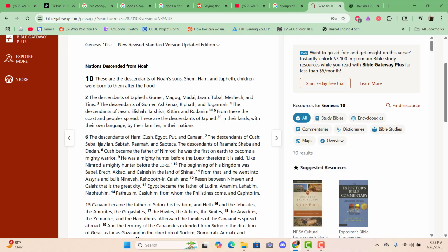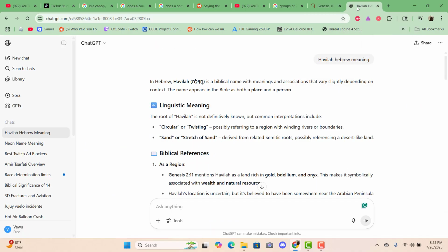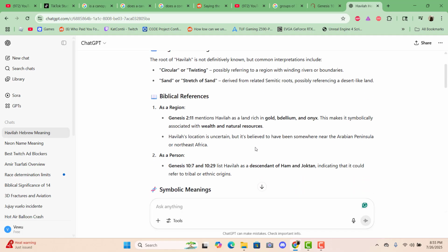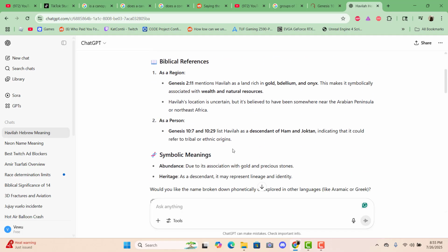It points to Havilah. What does Havilah mean? I'll tell you what the word means: circular, like a circle, or a twisting stretch of sand like a desert. Desert, get it? Seven, desert. Chapter 10 of Genesis. These are the interesting facts about Havilah, Genesis chapter 10, verse 7, son of Ham. Get it?